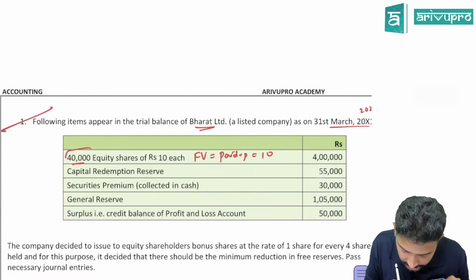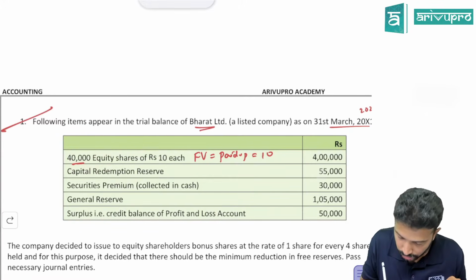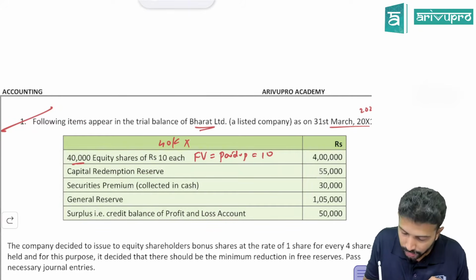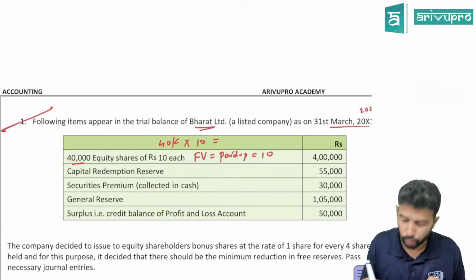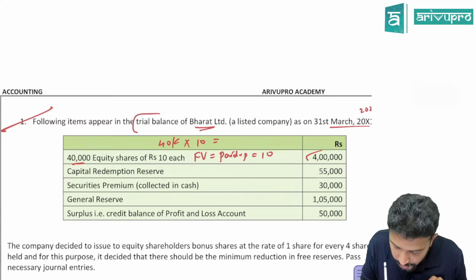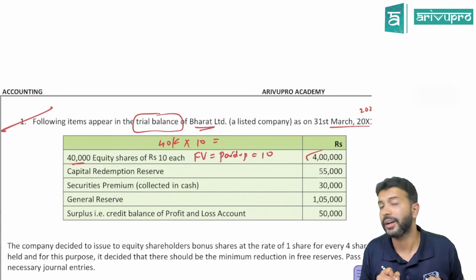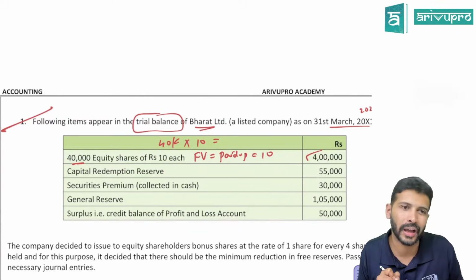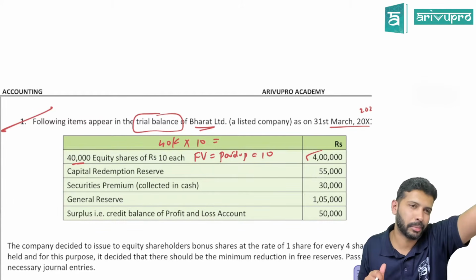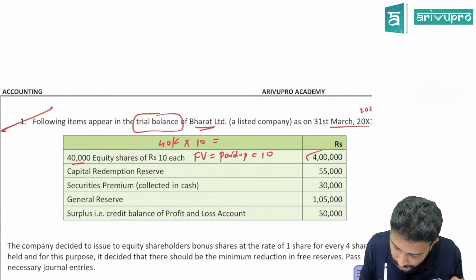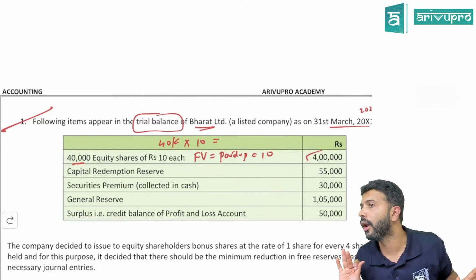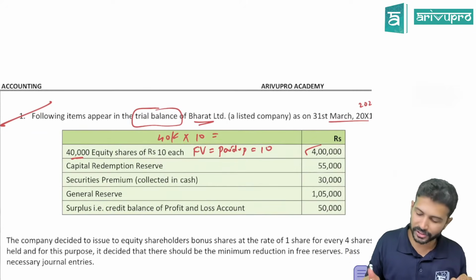So how can you tell? Check. How many shares are there? 40,000. What is the value they have given next to 40,000? 10 each. 40,000 into 10, how much are you getting? 4 lakh. And where is this 4 lakh coming in? Trial balance. In the trial balance, you only show paid up value. However much money shareholders have paid, that value only comes in the trial balance. Is it okay? That's the reason I'm saying face value and paid up value are both 10 rupees only. Comfortable? Okay, that means these are what shares?